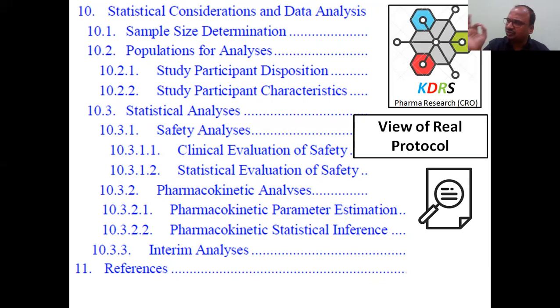First page, in the first question, if you open this one, I have already told you in my first video of the bioequivalence studies, 7 items you have to mention on the first front page. And this is what you have to write in the examination. This is the structure of the protocol. 11 steps are there. Each step later we will discuss one by one.